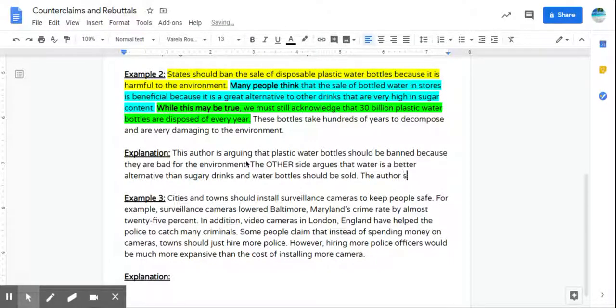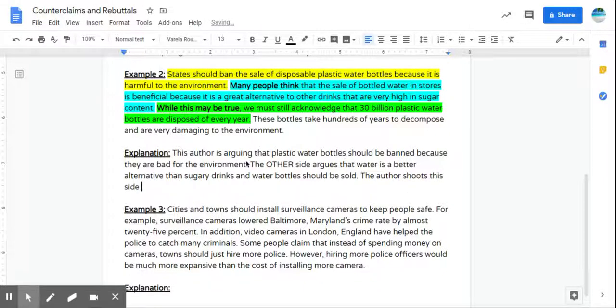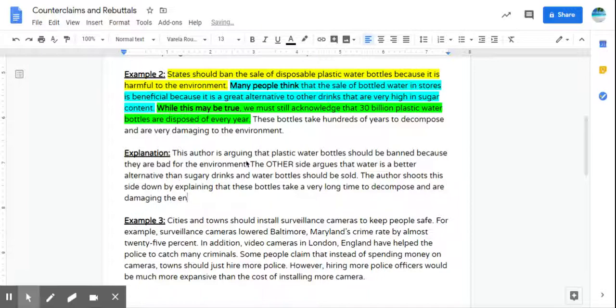The author shoots this side down by explaining that these bottles take a very long time to decompose and are damaging the environment.